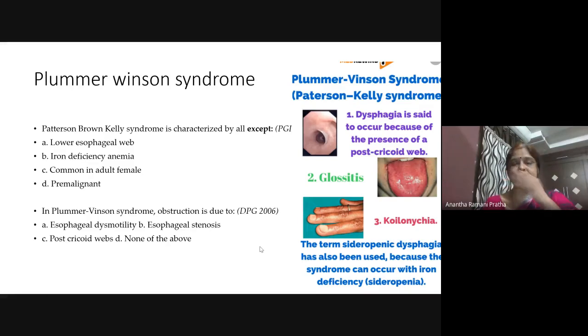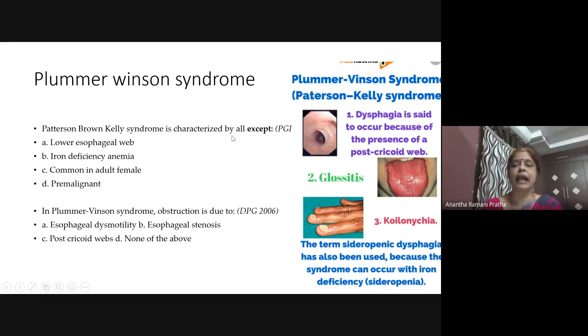Okay. Next is Plummer-Vinson syndrome. Plummer-Vinson syndrome is also called Patterson-Kelly syndrome. Here you have an elderly female having an esophageal web, a post-cricoid web, and gross anemia manifested as glossitis and koilonychia. So this is iron deficiency anemia associated with dysphagia. So remember this again.